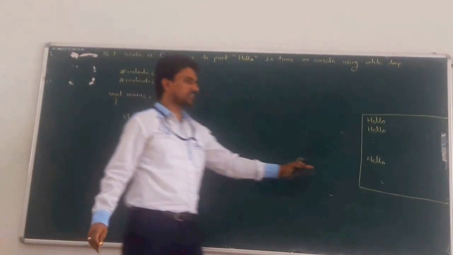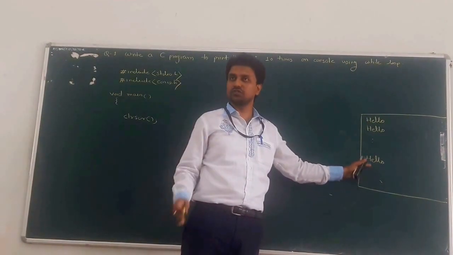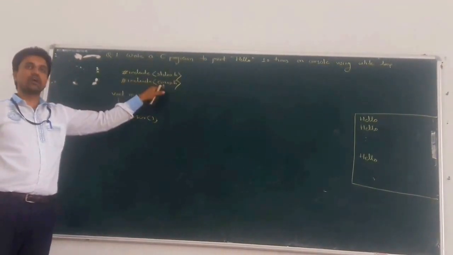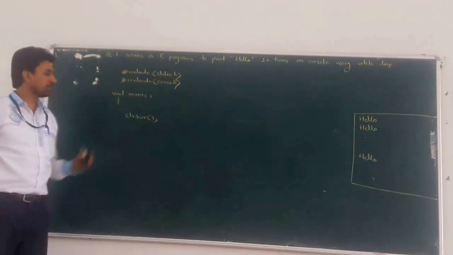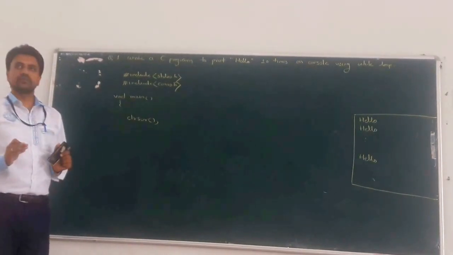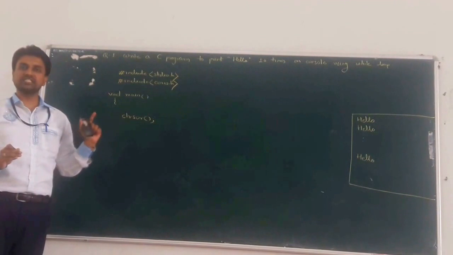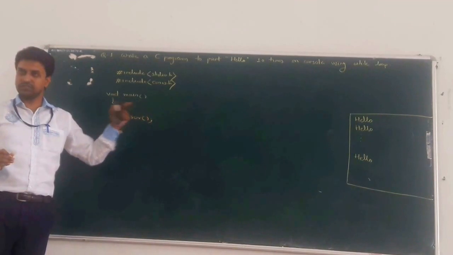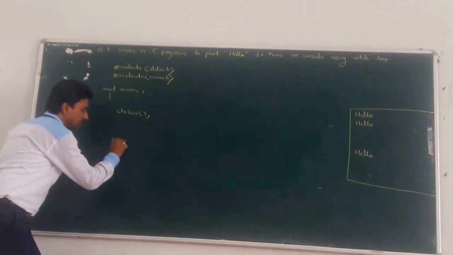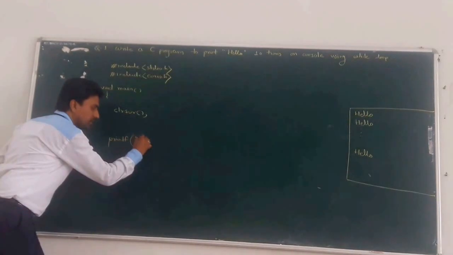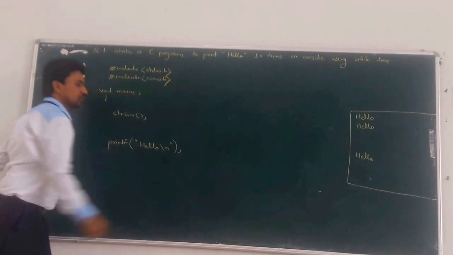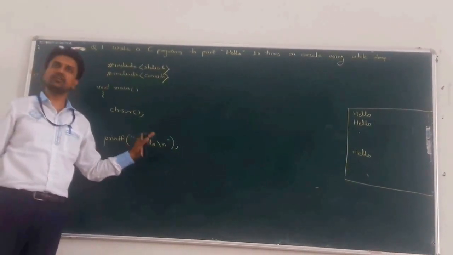That means you can first clear the console. Whatever previous output is on the console gets cleared by which statement? Clear screen. The definition of this clear screen function is written in the conio.h header file. Okay. Next, what do we write? We write only the hello message on the console. Each hello message gets printed on the next line. That means we want to print hello, that is printf double quotes hello slash n. That means the cursor goes to the next line. Slash n means next line or new line.